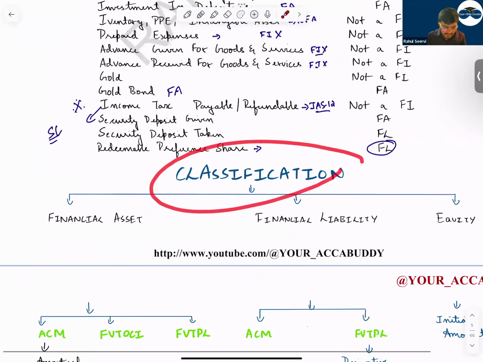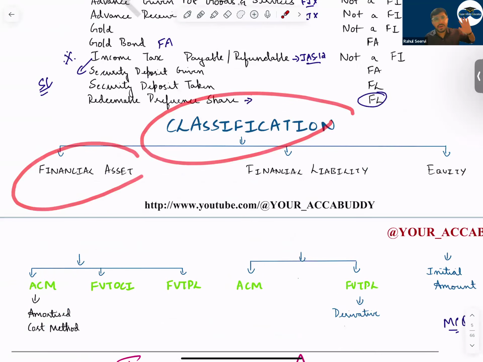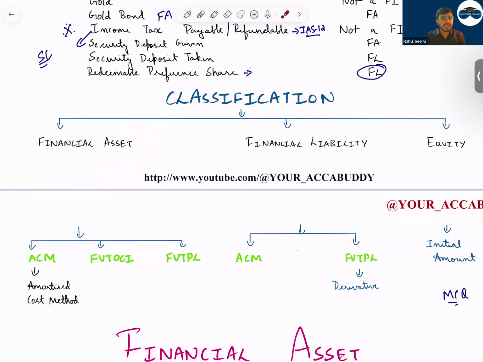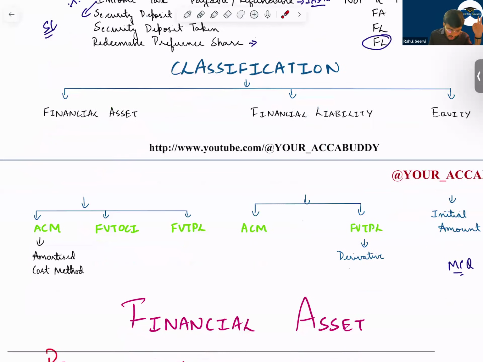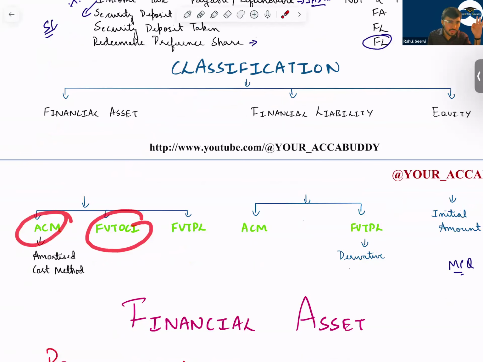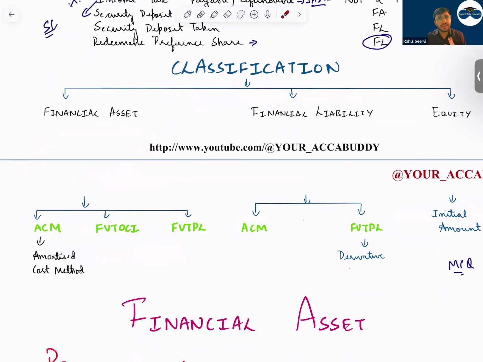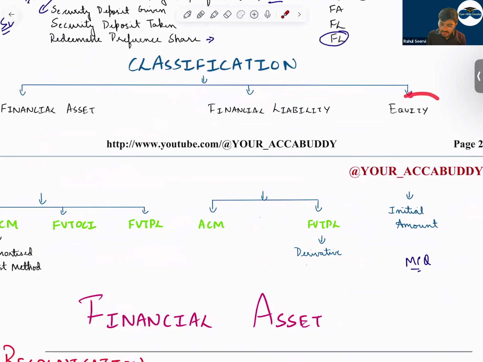Then coming to classification. For one party it is a financial asset, for the other party it is a financial liability or equity. In financial asset, you have three types of classification: amortized cost model, fair value through OCI, fair value through P&L. For financial liability, we have what? Amortized cost and fair value through P&L. This fair value through P&L will be used for derivatives and for trading purposes. For equity, the initial amount, the value will never change.